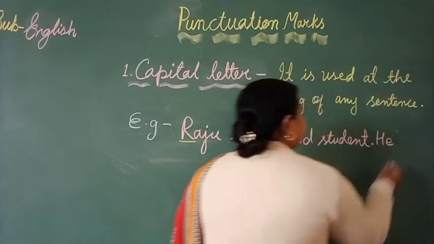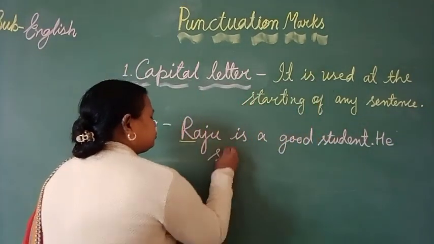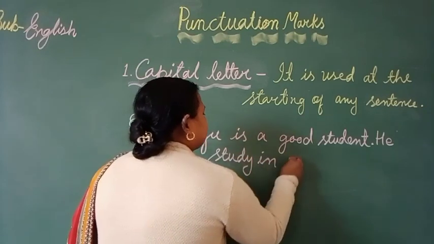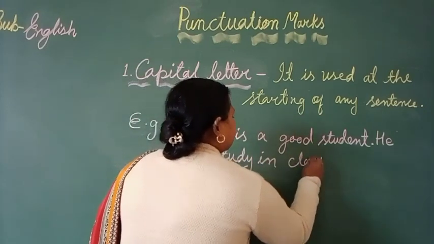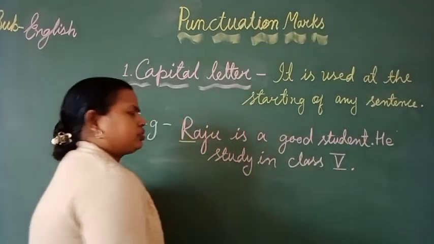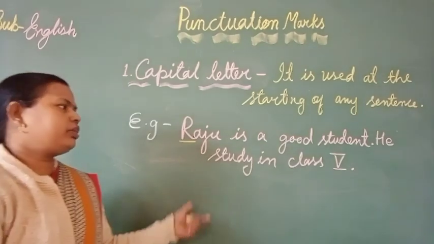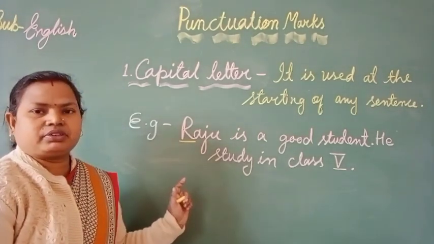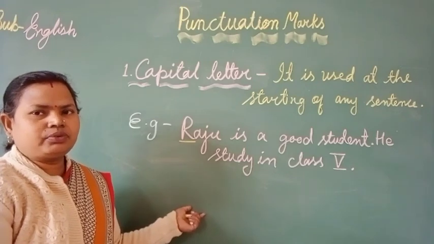H will be capital. He studies in class 5th. So the beginning of every sentence will be a capital letter. So it is very clear to all of you.